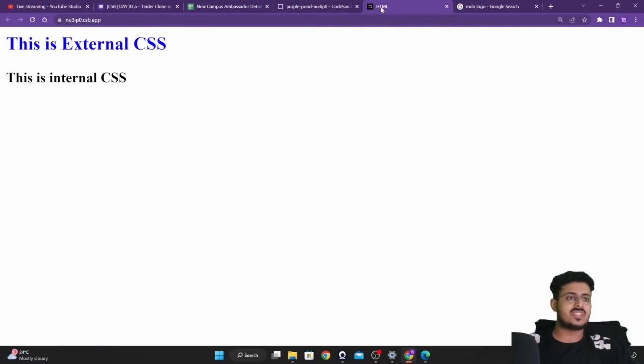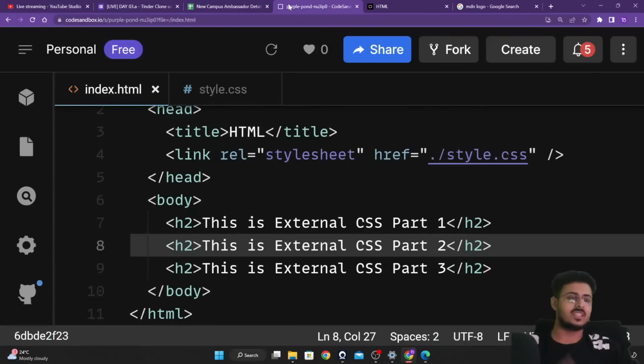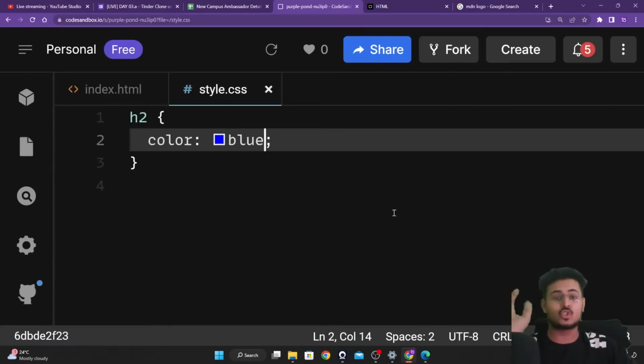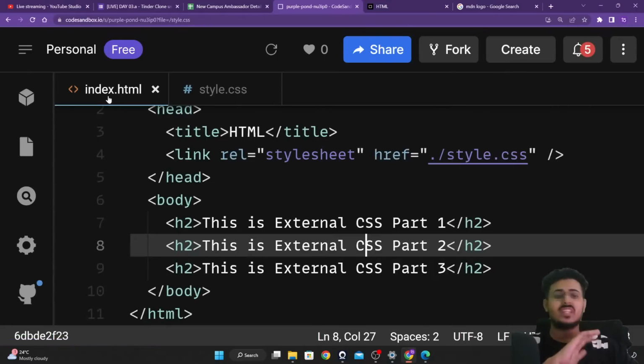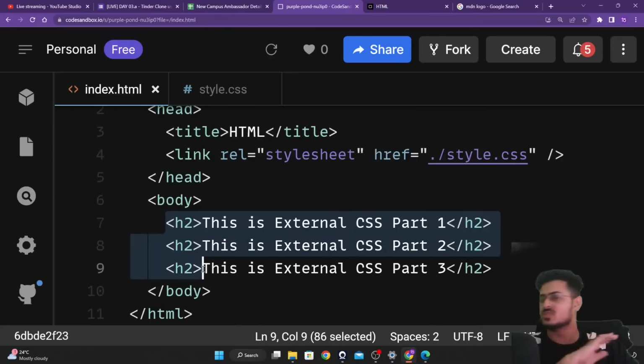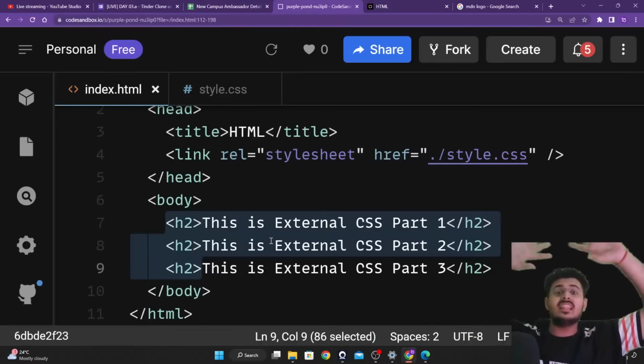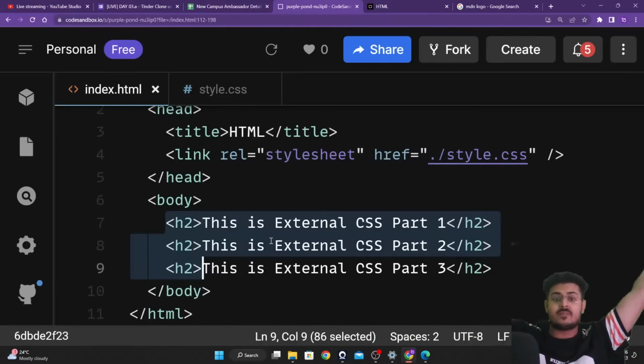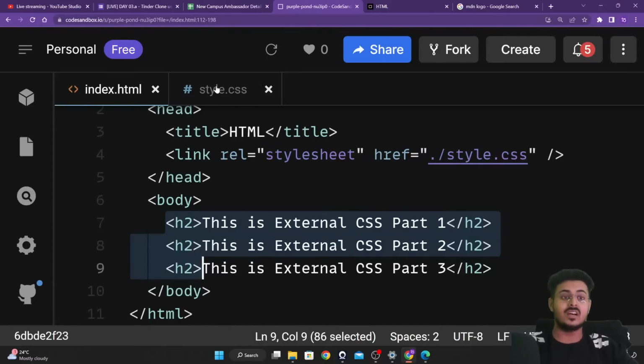So right over here, as you're able to see, where is my code? Right over here, what you're doing is selecting the H2 tag. There is no difference between all these three H2 tags, guys. All of them are exactly the same. So all the H2 tags throughout your entire website will change their color to blue.